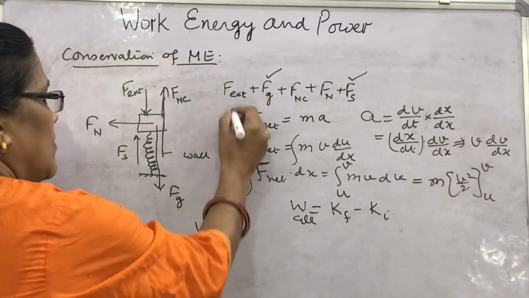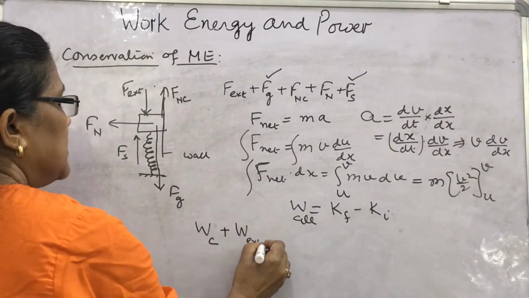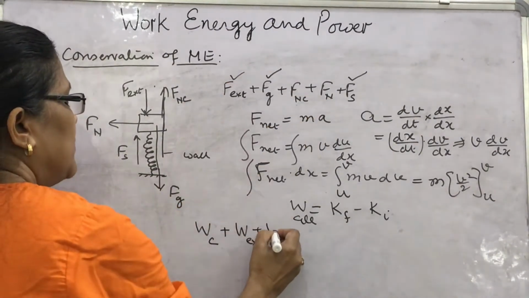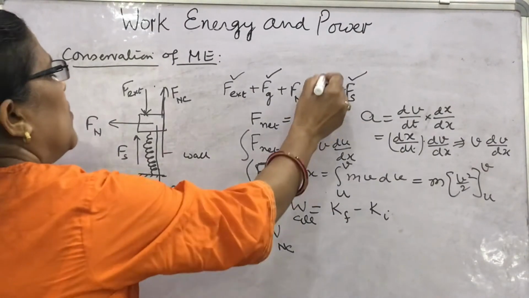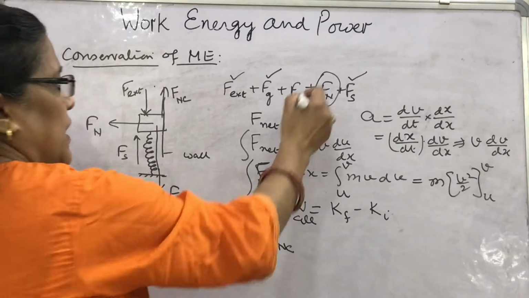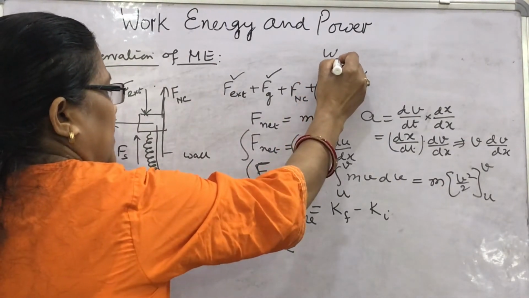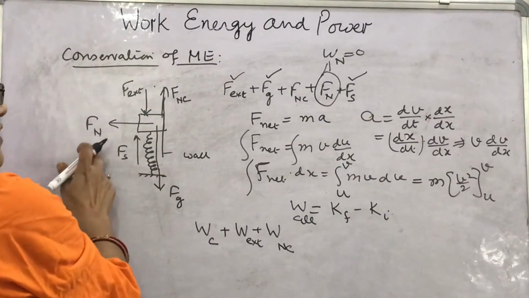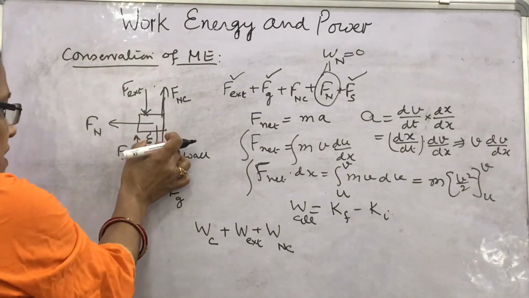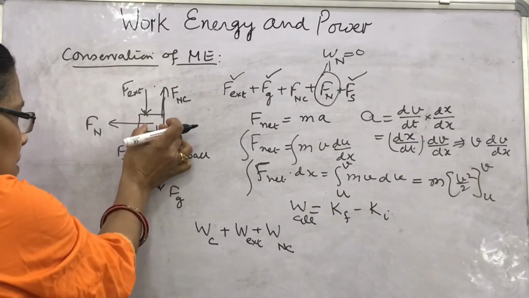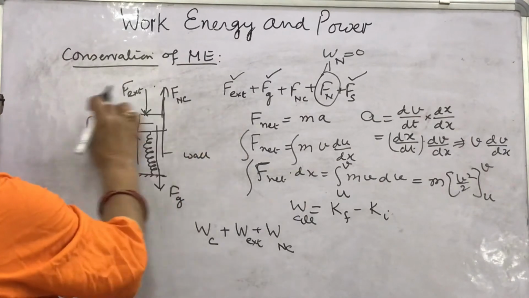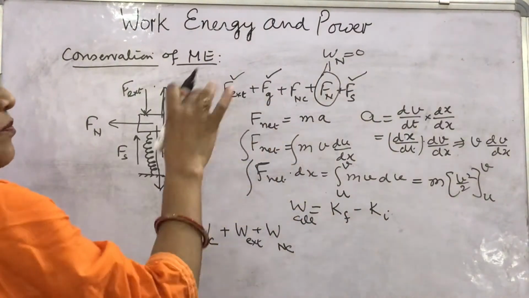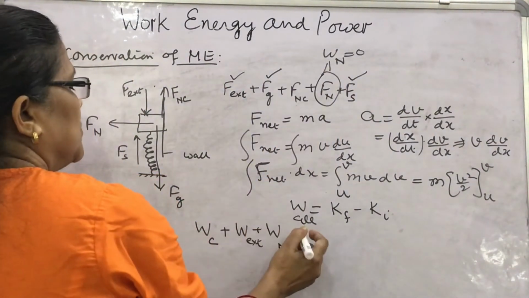plus W due to external force, plus W due to frictional force, that is non-conservative force. What will be the work done by the normal reaction? That will be 0, because the spring will be compressing downward here, in the downward direction, and this reaction force is perpendicular to it. So work done by a force and displacement being perpendicular will be 0.